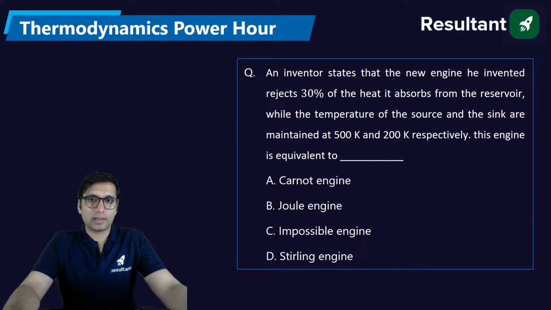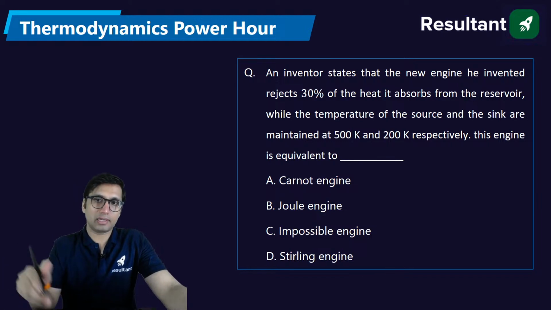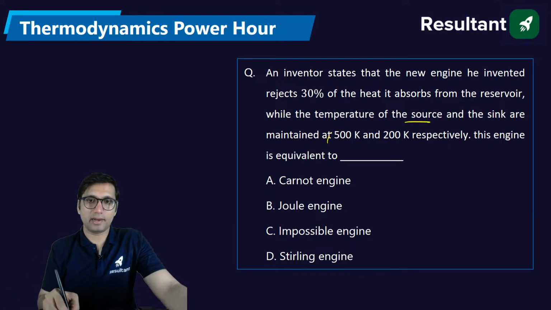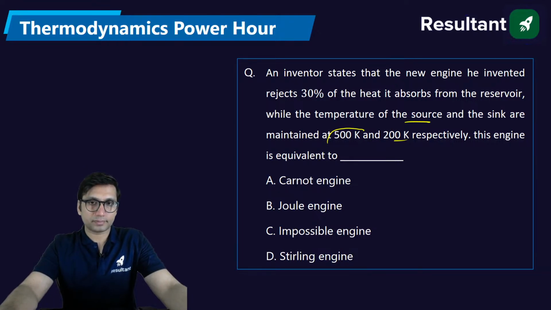The next question is also the last question of today's session. An inventor states that the new engine he invented rejects 30% of the heat it absorbs from the reservoir, while the temperature of the source and the sink are maintained at 500 and 200 Kelvin. This engine is equivalent to.